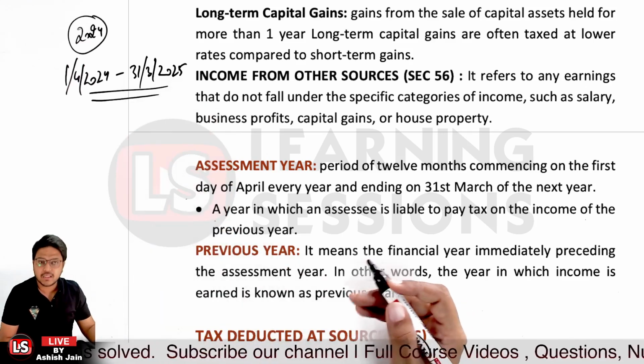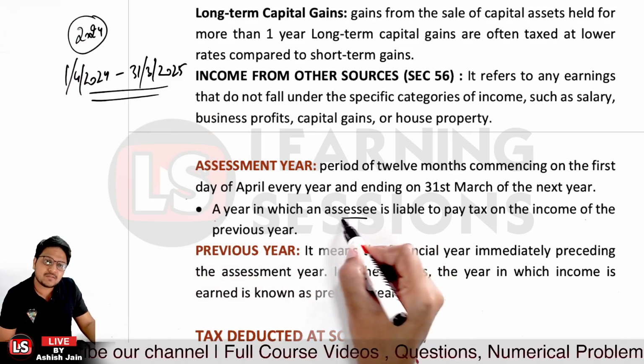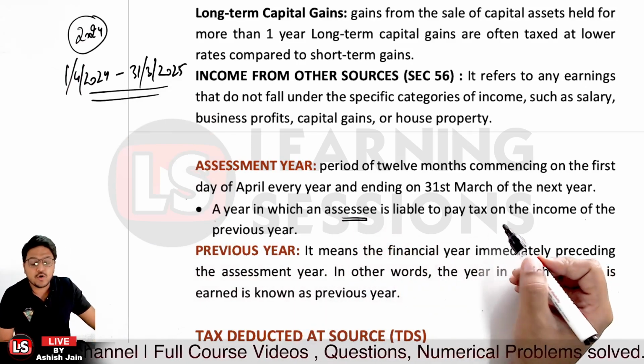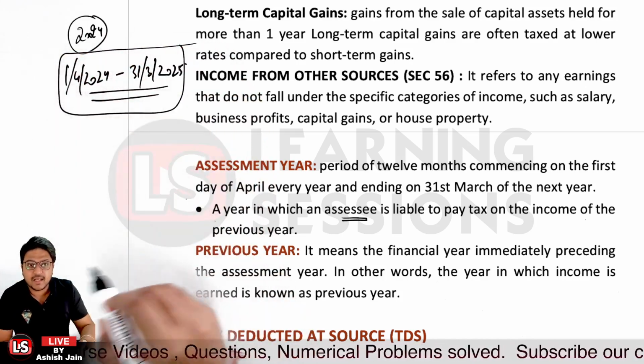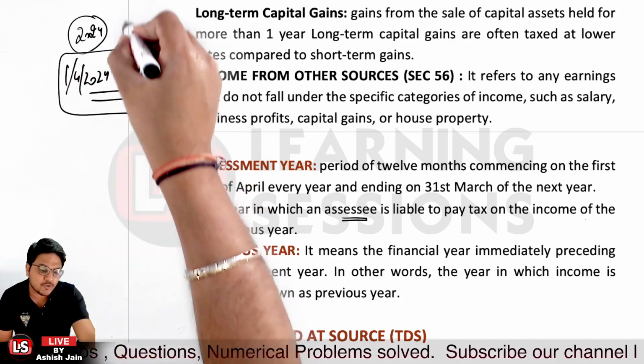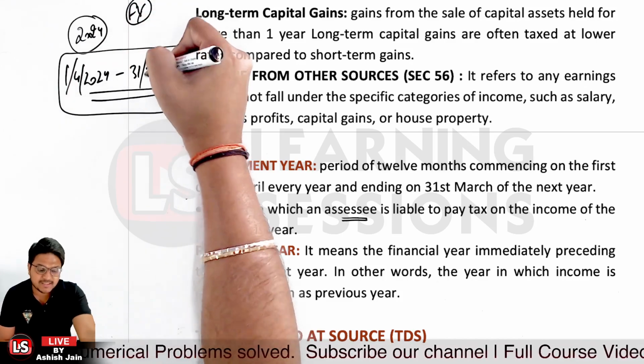And what does it indicate? It is particularly a year in which the assessee is liable to pay the tax. The assessee is liable to pay the tax on the income of the previous year. That in this particular period, I'll be liable to pay the tax for the previous year. For the previous year, financial year means the financial year for this particular assessment year would be what?